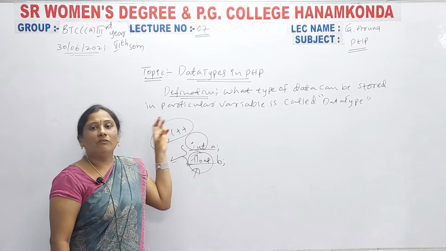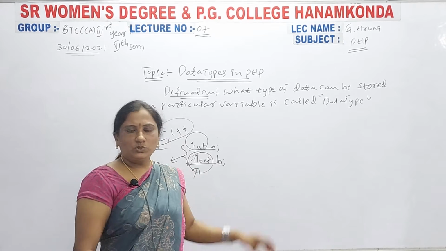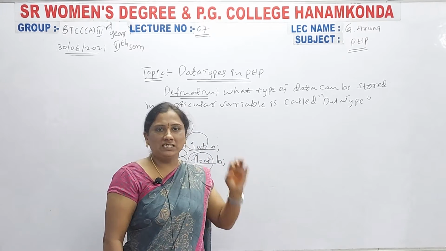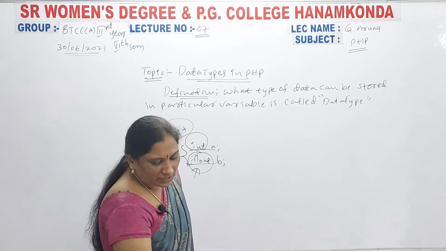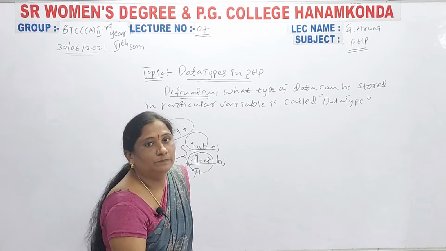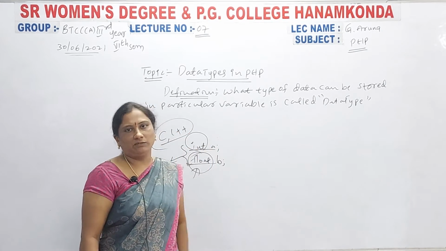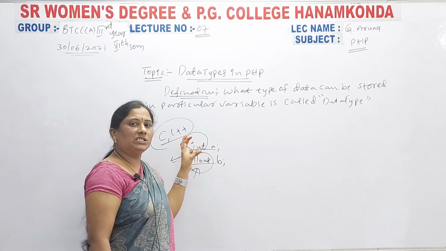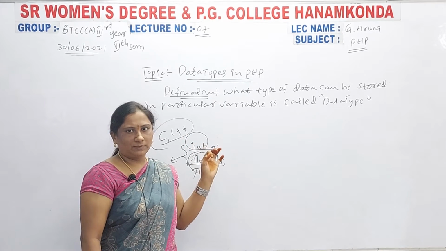So, here what types of data types can be used in PHP? How many types of data types are there in PHP language? In C language and C++ we have integer, float, string, char.